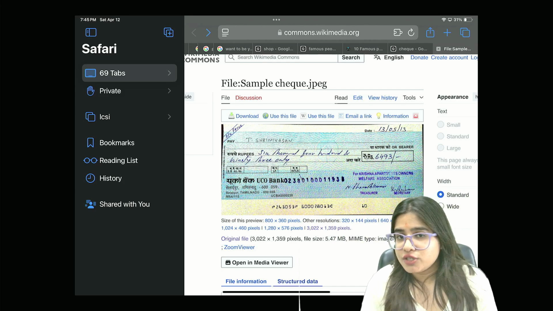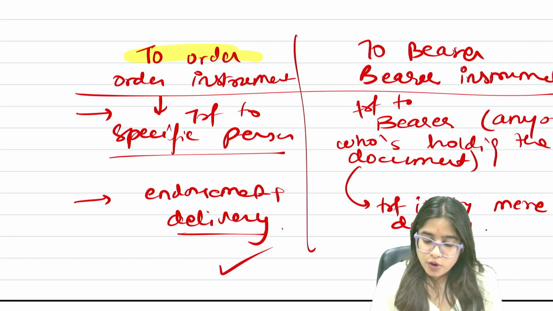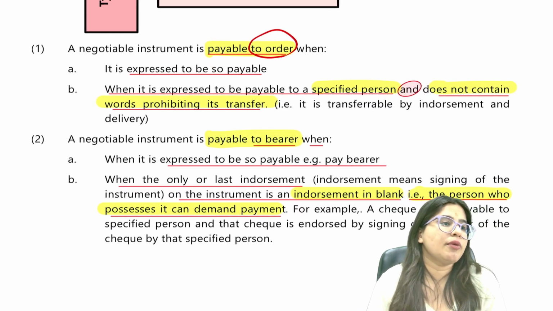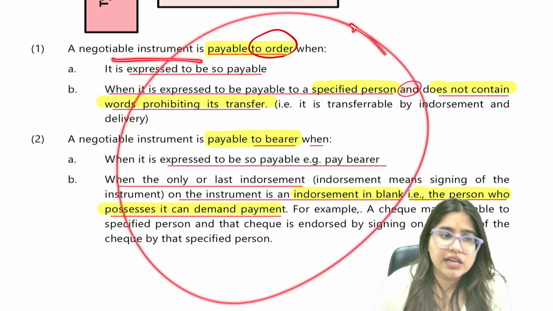That is the major difference between order instrument and bearer instrument, which is very important, guys. A 4 mark question can come in your examination: write the difference between order instrument and bearer instrument. I hope this is all clear to you. What do you mean by order instrument and bearer instrument? Now come to the material. I hope you have understood.